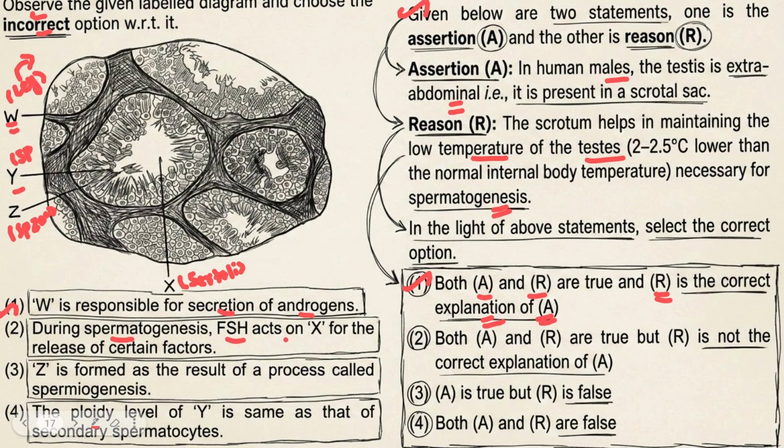During spermatogenesis FSH acts on X. FSH acts only on Sertoli cells. That is correct. And Sertoli cells will produce certain factors that will help in the spermiogenesis process. That is also correct. Z is formed as a result of a process called spermiogenesis. That is also correct, because spermiogenesis means spermatids will be converted into spermatozoa. This you already know. So all three are correct. Ploidy level of Y is same as that of secondary spermatocyte. So this is wrong. So the answer will be the fourth option.